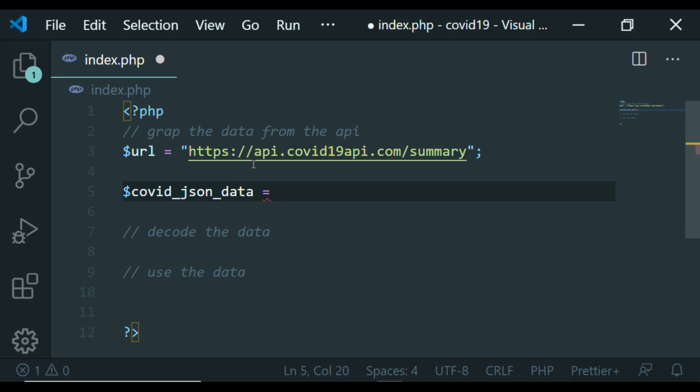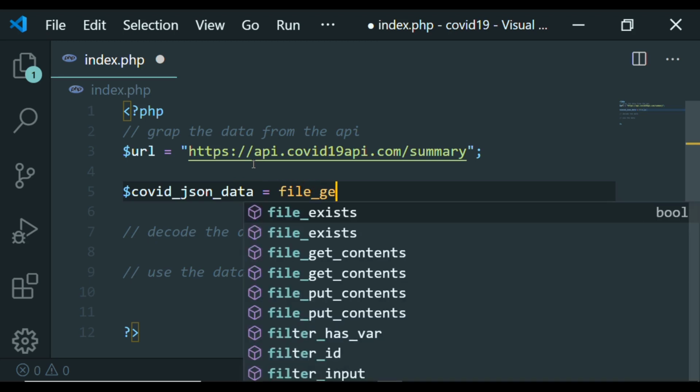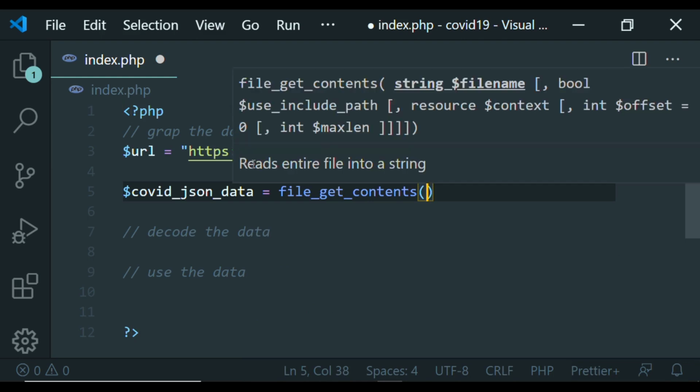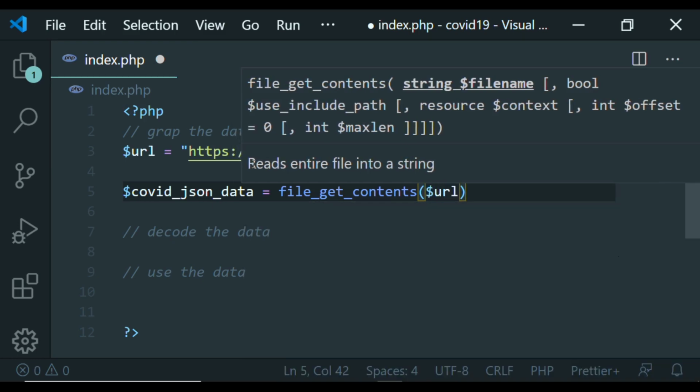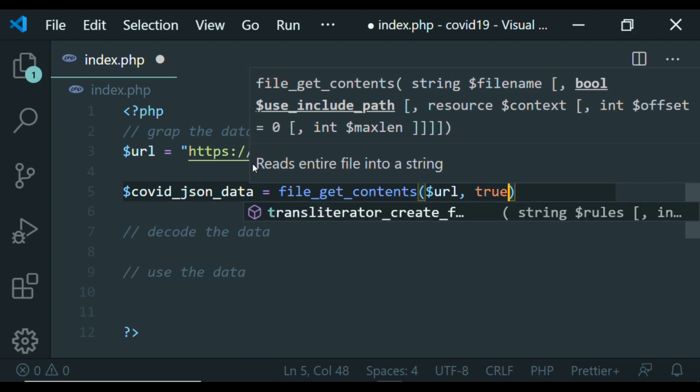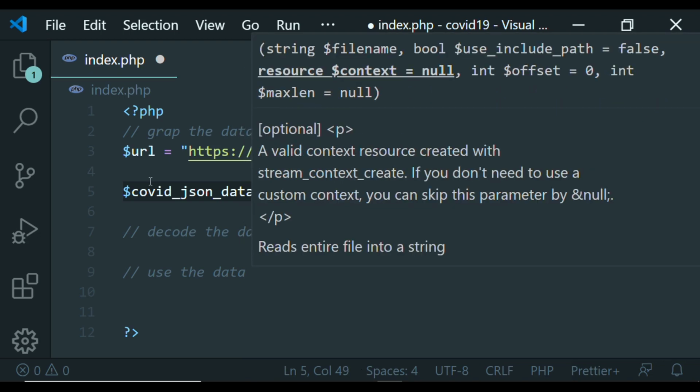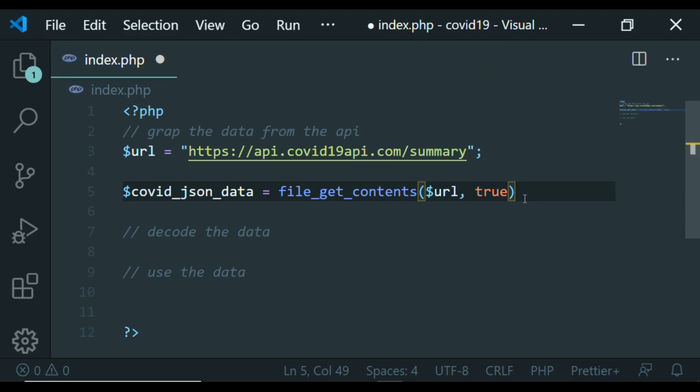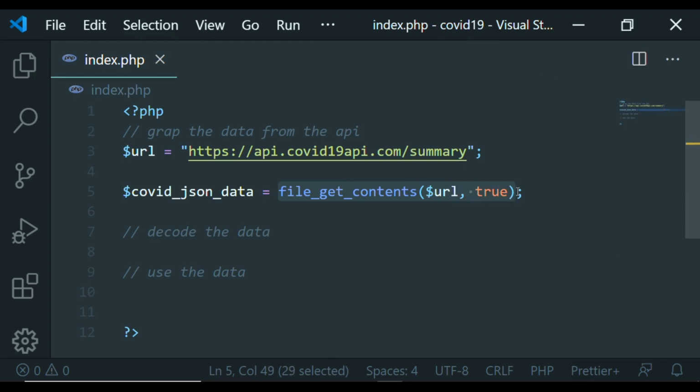So I'll show you the simplest way to do this. You use the built-in function called what? file_get_contents. So this built-in function takes in what? Two parameters. So I'm going to pass my URL here, and I'll say true. So I'll close my statement. So now what I'm doing here is essentially using this built-in function in PHP to read this file.